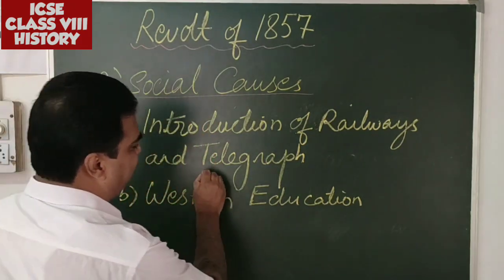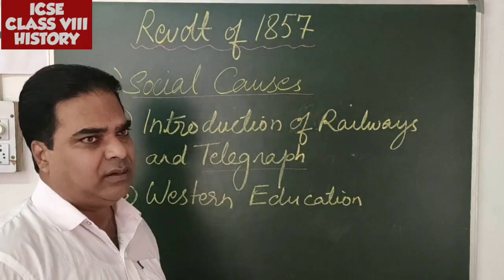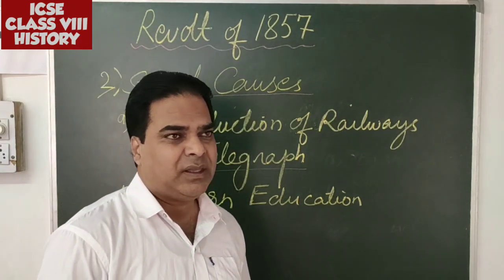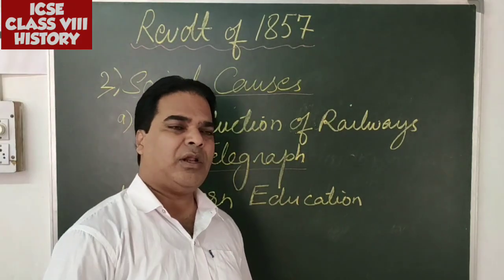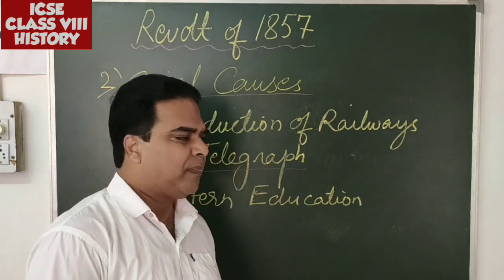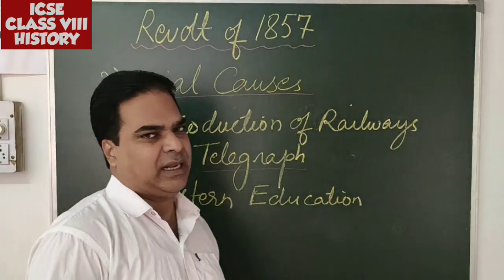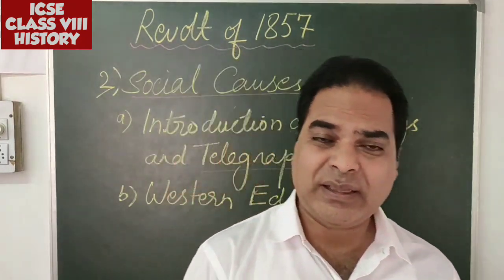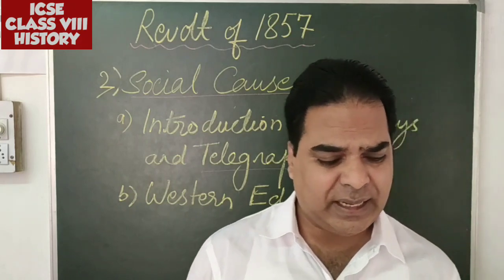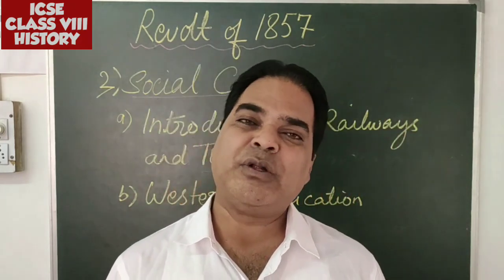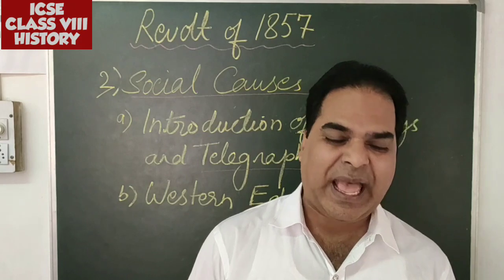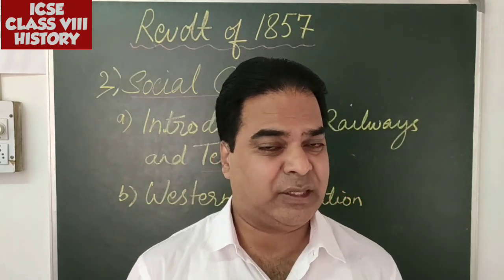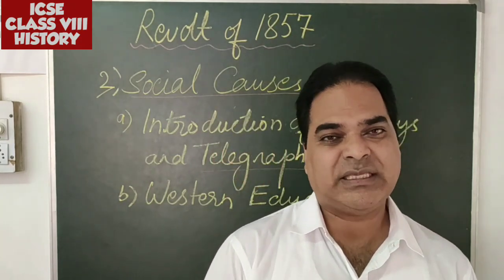The next one, telegraph. Telegraph again, the means of communication. They erected telegraph poles and all just to communicate. But the Indians thought, why are these telegraph poles erected? They thought that the poles have been erected to hang people who were against the British rule.